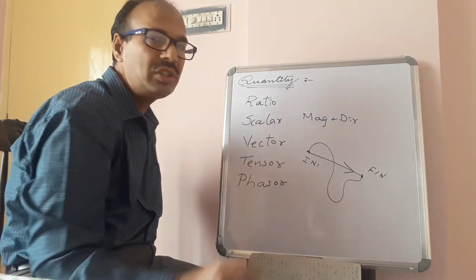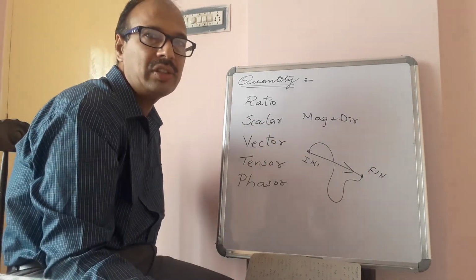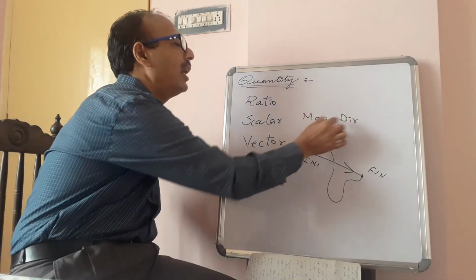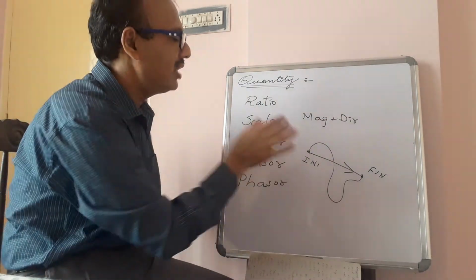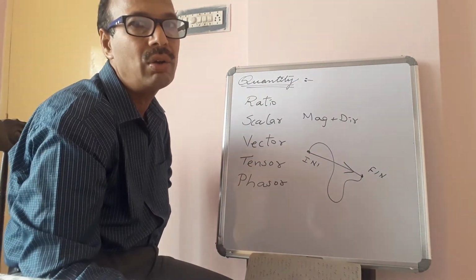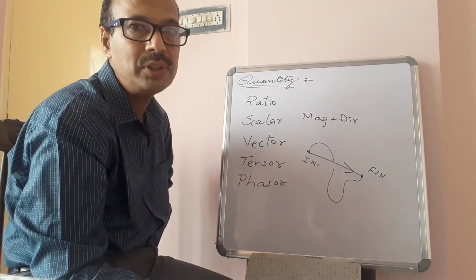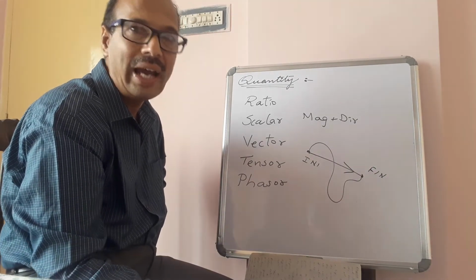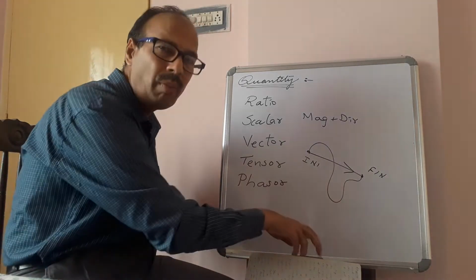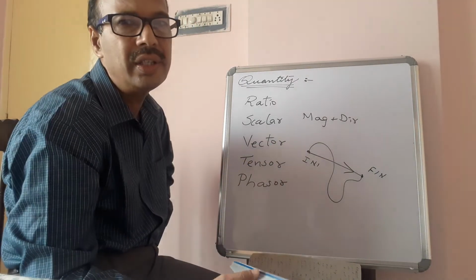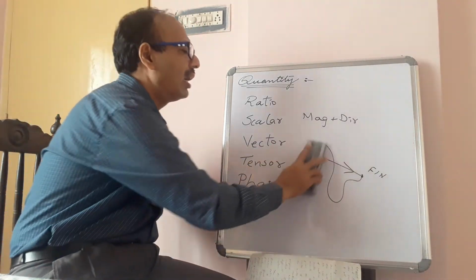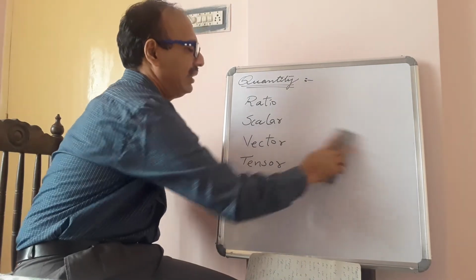To describe such quantities, we require both magnitude and direction, and such quantities are called vector quantities, like displacement, velocity, acceleration, momentum. Those you will learn in your further classes.